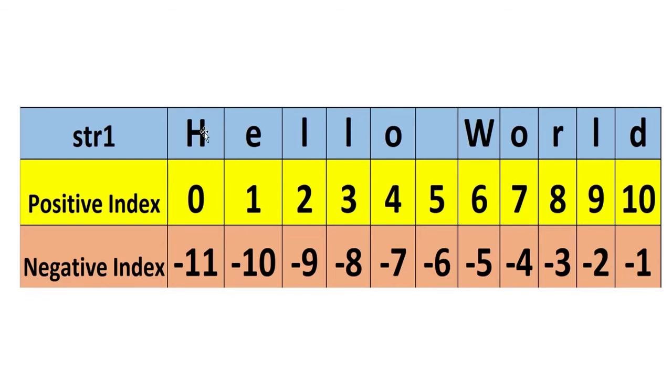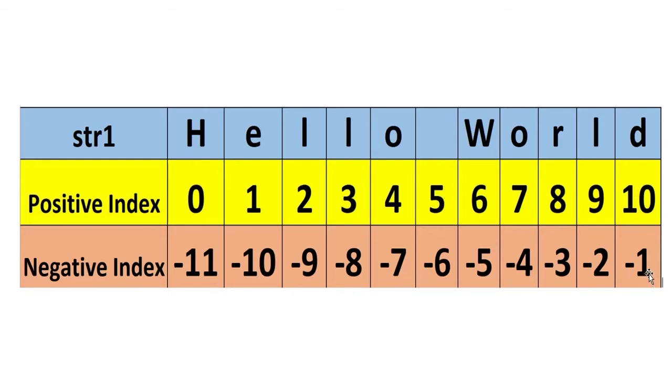So the first alphabet, that is H, has index 0. If I want to access this character, its location in the memory is 0. With the help of this index we can access this character. The second character is E, that has index 1, then 2, 3, 4, and this space here also occupies memory, so it also has an index, that is 5.